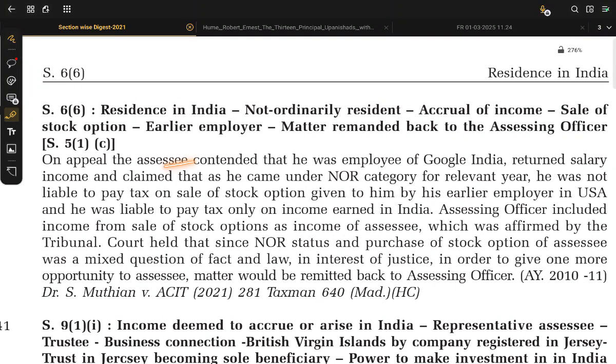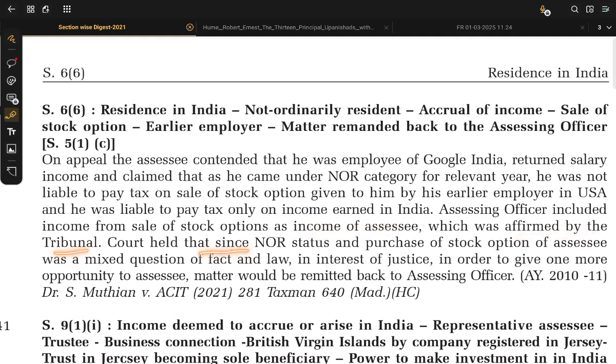On appeal, the assessee contended that he was an employee of Google India, returned salary income and claimed that he came under the not ordinary resident category for the relevant year. He was not liable to pay tax on the sale of stock option given to him by his earlier employer in the USA. He was liable to pay tax only on the income earned in India. The assessing officer included income from sale of stock option as income of the assessee, which was affirmed by the tribunal.